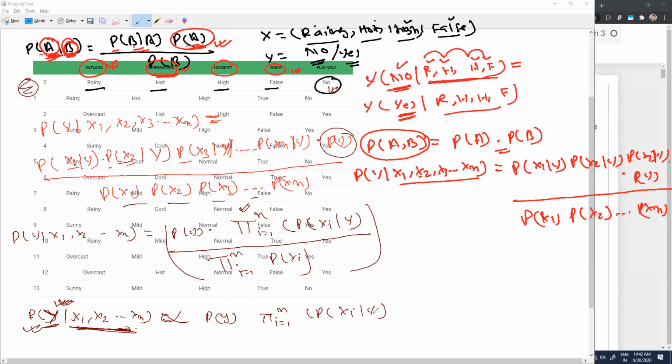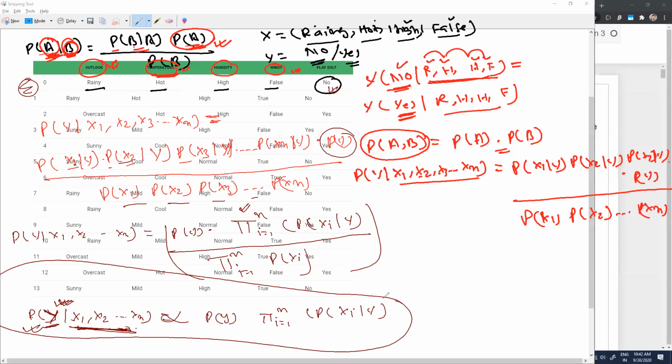So this is the final equation that we are going to use. We use it to find out whether I will be able to play golf, so Y is equal to yes, or whether I won't be able to play golf, Y is equal to no, given the conditions. If I'm able to learn these things out of the data set which is given to me, then for sure tomorrow, if you give me something new,